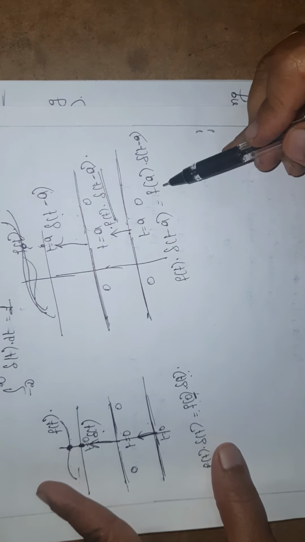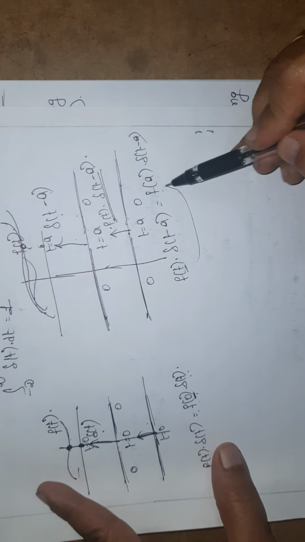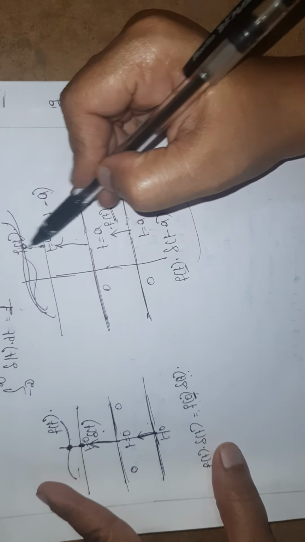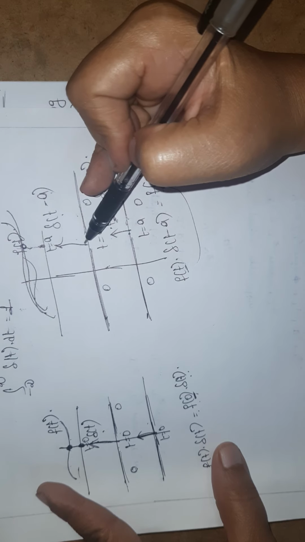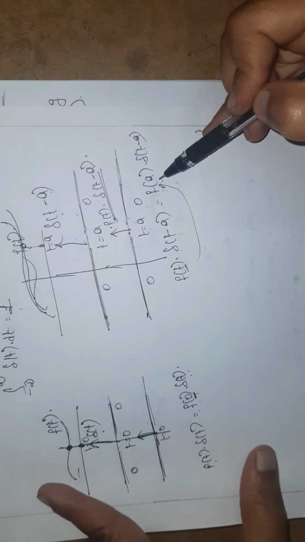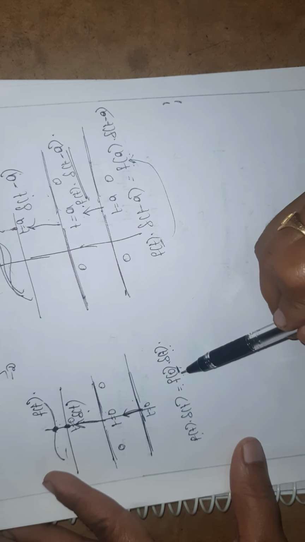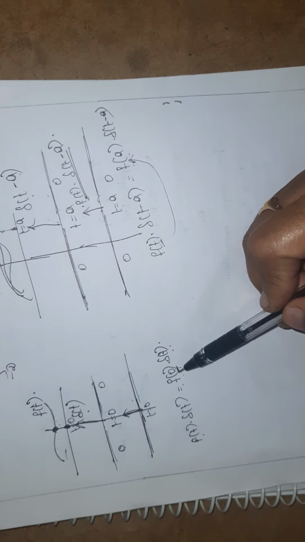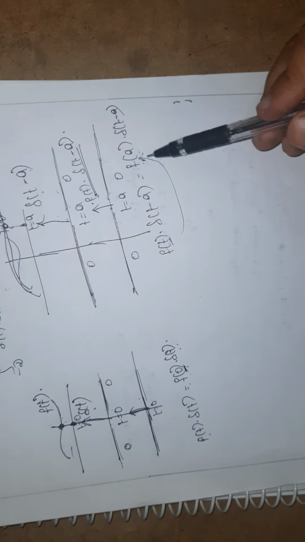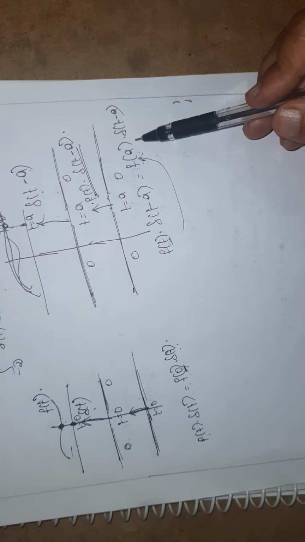On the right hand side, what has changed? Exactly at t is equal to a I am getting the value, that's why instead of t I replace it with a. Here t is equal to 0, that's why it is 0.